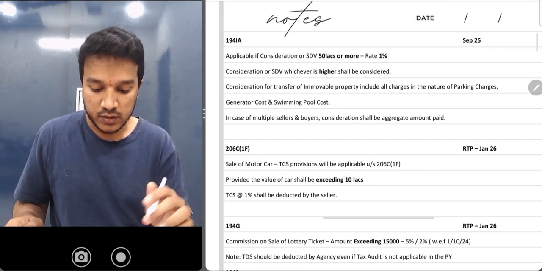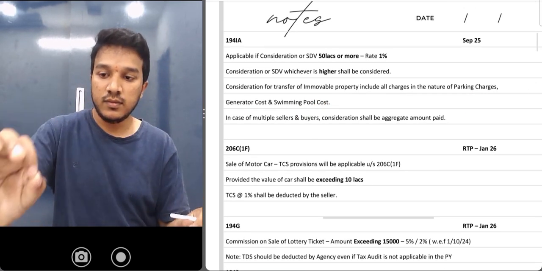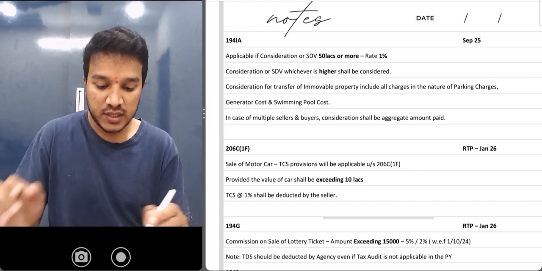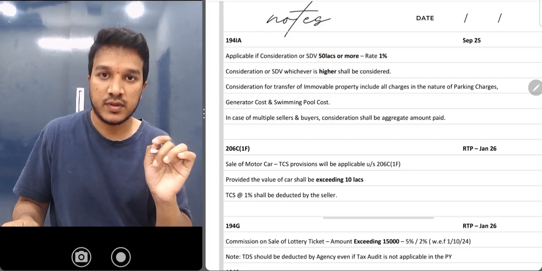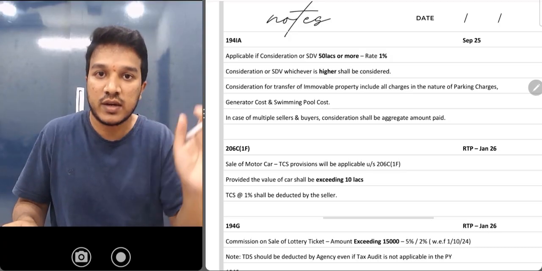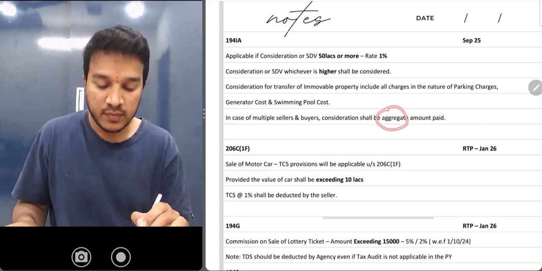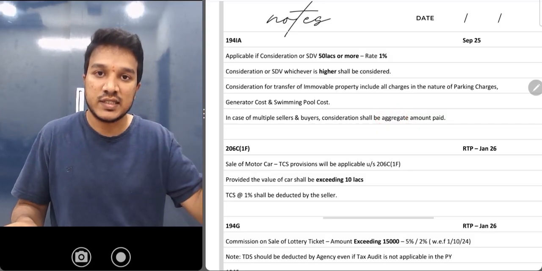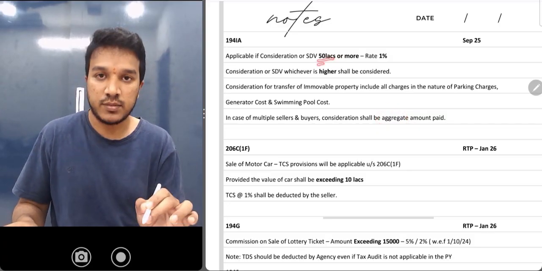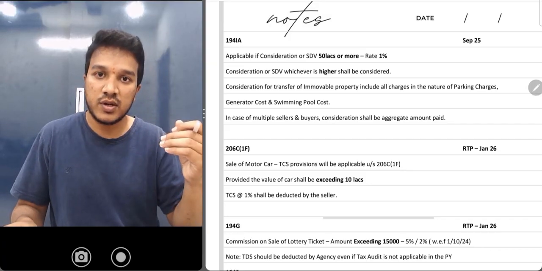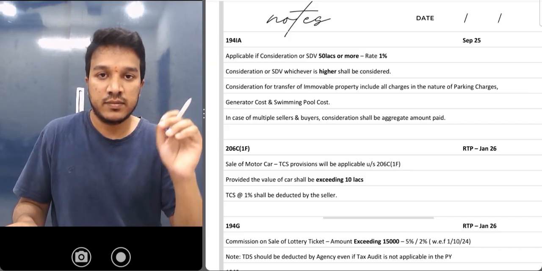Okay. Now the third one is, suppose I am paying 45 lakhs and my wife is paying 45 lakhs. Individually, we have not crossed the 50 lakhs limit. I am saying, oh, we did not cross, so I don't have to deduct TDS. Law says no, you have to go with the aggregate value. Okay, 45 lakhs plus 45 lakhs, it is 90 lakhs, which is more than what? 50 lakhs limit. So deduct TDS. I'll deduct 1% TDS on 45 lakhs. My wife will deduct 1% TDS on 45 lakhs. Clear?